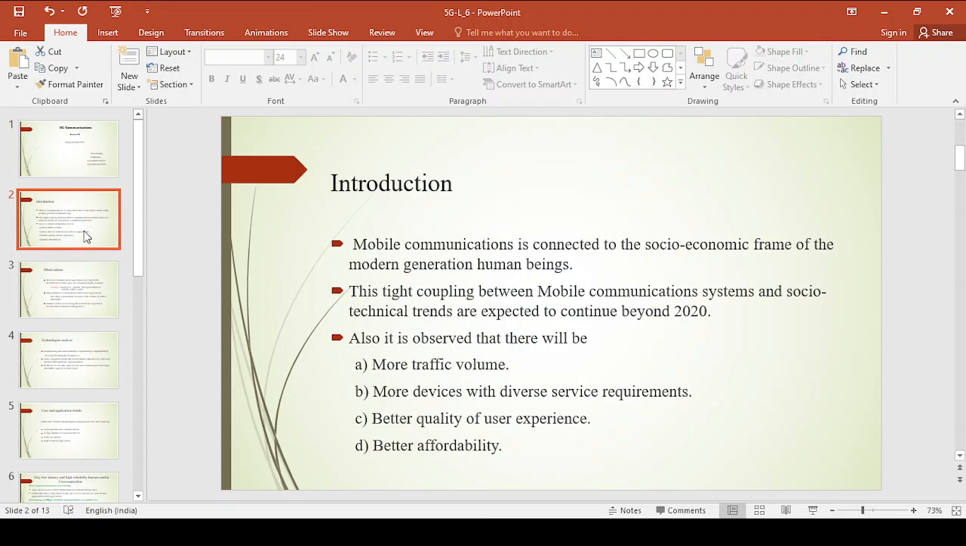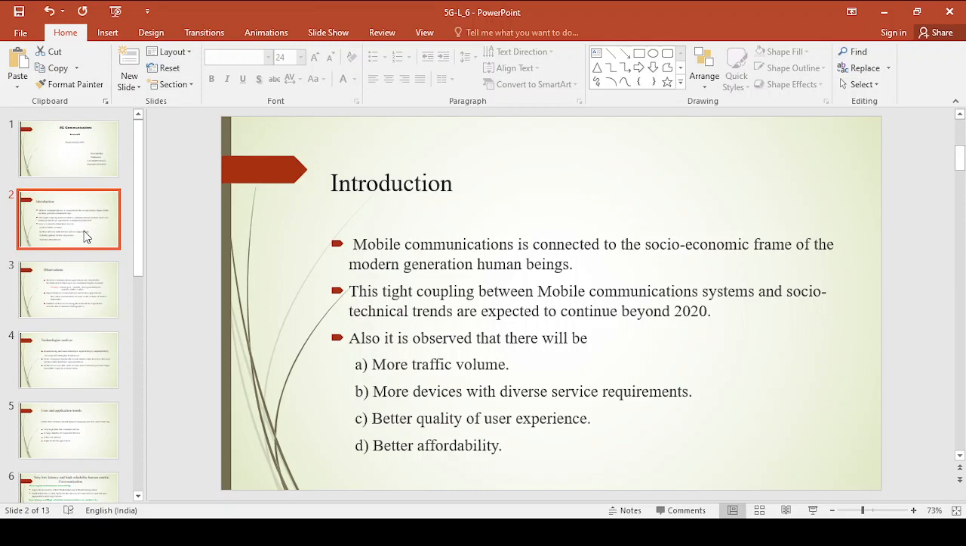Nowadays we can see the tight coupling between the mobile communication system and socio-economic frame. Now this may extend beyond 2020 also. That means what I want to say is that this tight coupling between the mobile communication system and socio-economic frame not only exists in 2020, nothing but your fifth generation system. This coupling will extend in sixth generation system and also in seventh generation system and also in future coming generation systems. As you go from one generation to the other generation, the coupling becomes more and more tight, right?